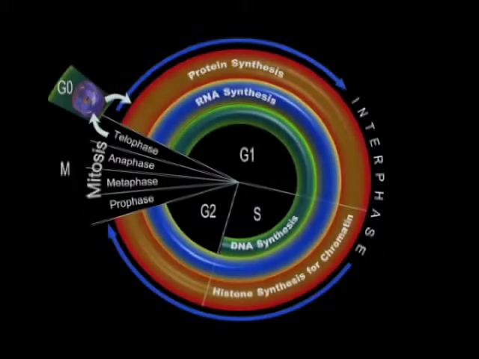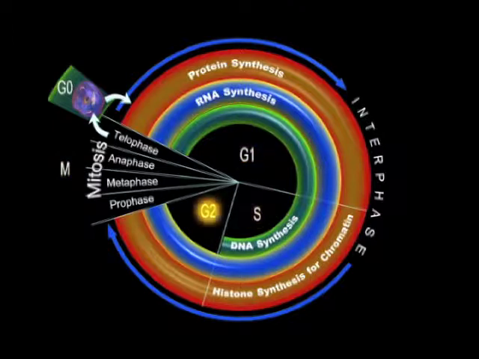The cell cycle. The cell cycle is an ordered set of events resulting in cell growth and division into two daughter cells. During each cycle, cells go through a series of 4 phases: G1, S, G2, and M.